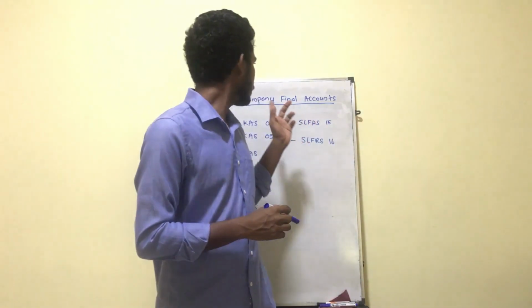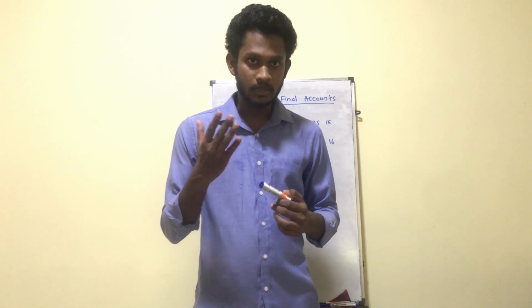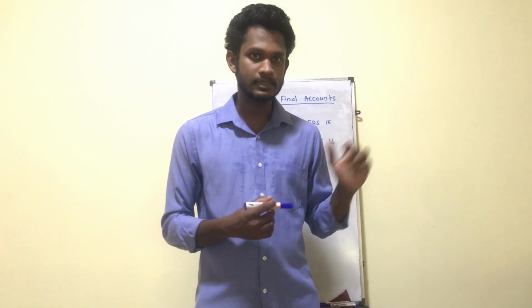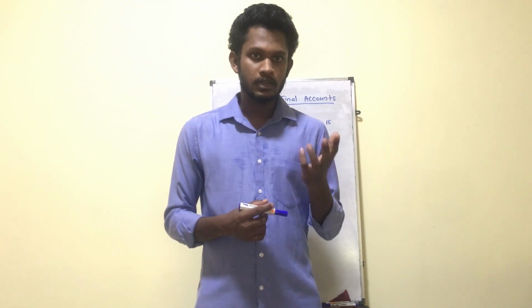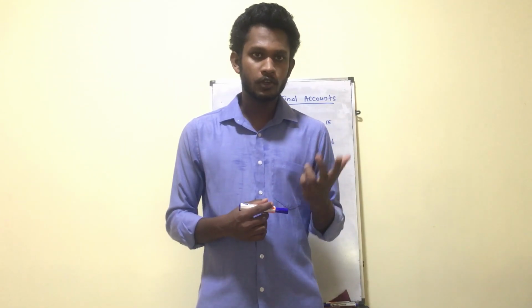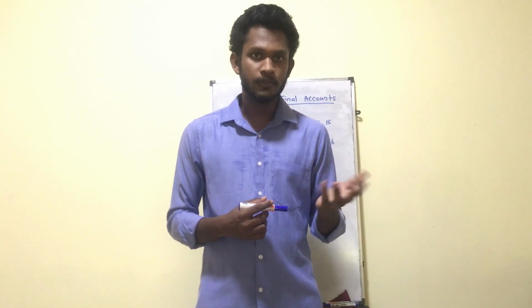When it comes to company final accounts, as you know, in your Accounting second paper there will be a compulsory question from this lesson, for which you will be granted 20 marks, right? And in the MCQ paper as well, they test 2-3 questions from this lesson. So in order to pass your accounting paper with an A pass, you have to score around 15 to 16 marks from your compulsory question.